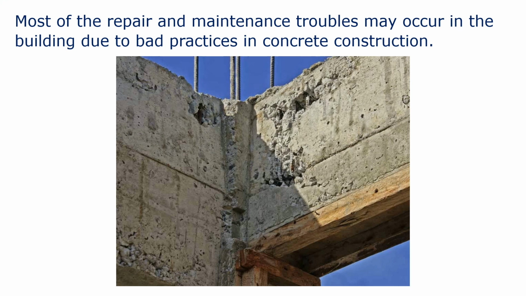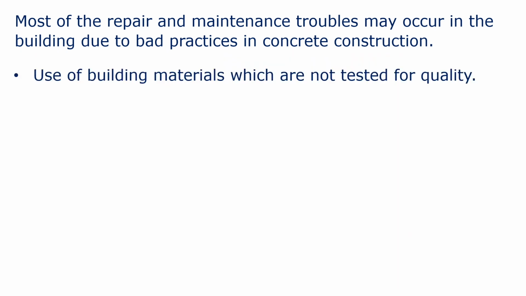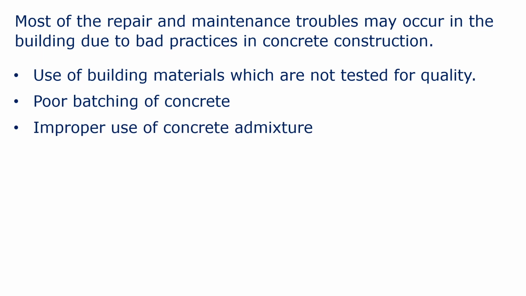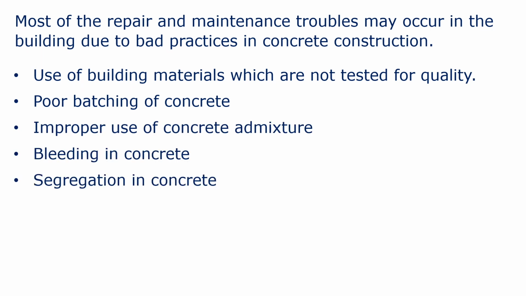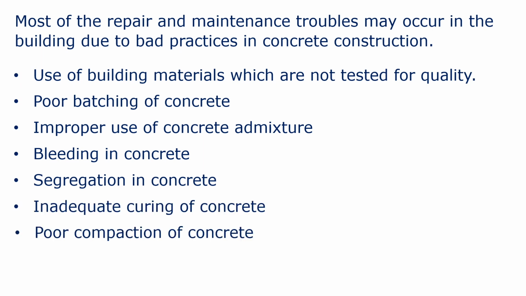Most of the repair and maintenance troubles may occur in a building due to bad practice in concrete construction. That is, use of building materials which are not tested for quality, poor batching of concrete, improper use of concrete admixtures, bleeding of concrete, segregation in concrete, inadequate curing of concrete, poor compaction of concrete.